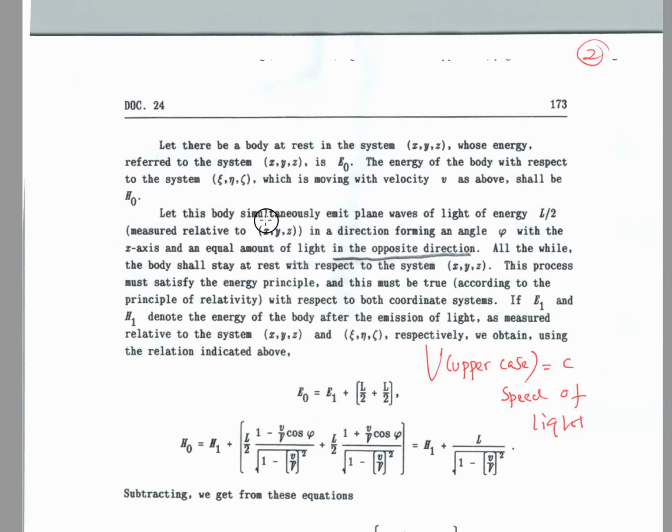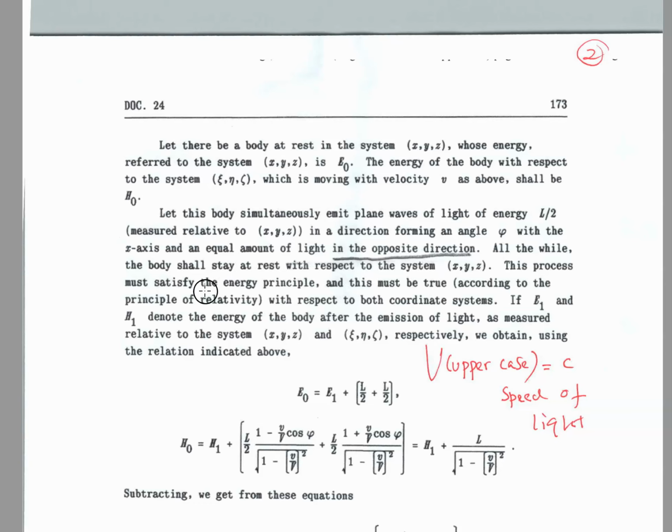Let this body simultaneously emit plane waves of light of energy L by 2 measured relative to the XYZ system in a direction forming an angle phi with the x-axis, and an equal amount of light in the opposite direction. So L by 2 goes in one direction, and L by 2 goes in the other direction. All the while the body shall stay at rest with respect to the XYZ system.